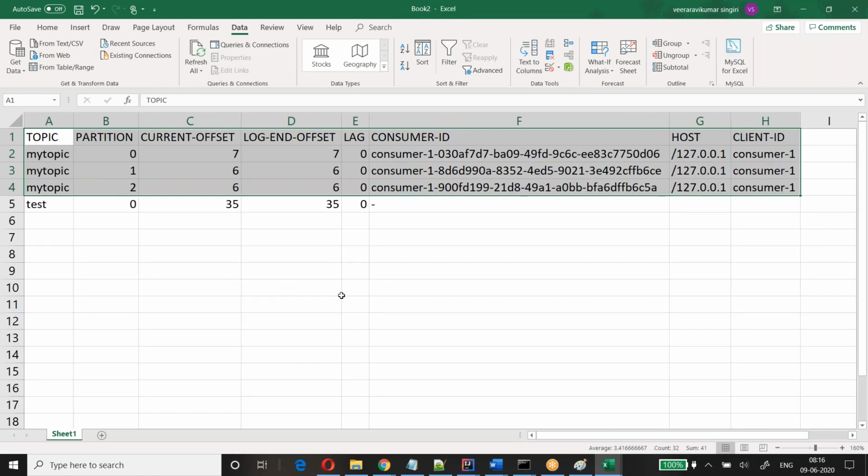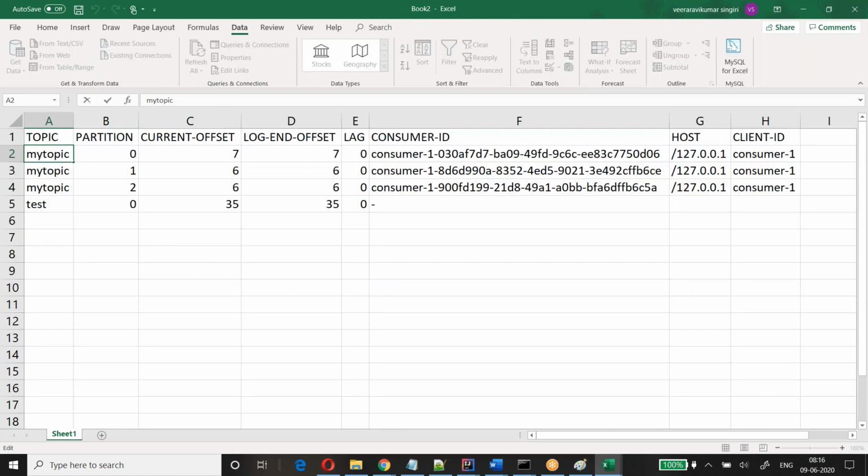My topic, partition 0, current offset is 7. Current offset means how many messages have been published and what will be the next message. If I submit the next message, it will be 8 for this partition.